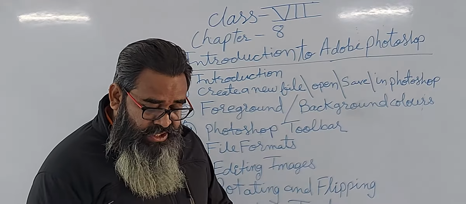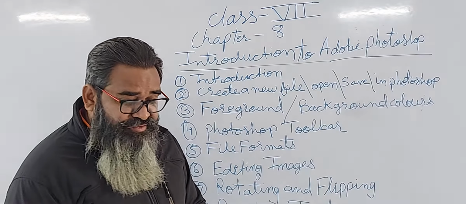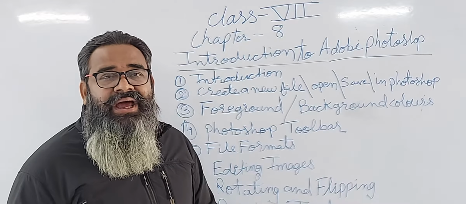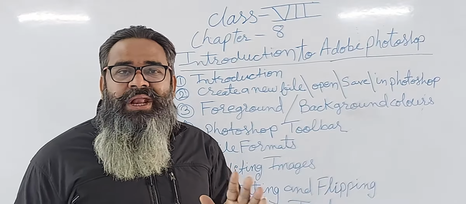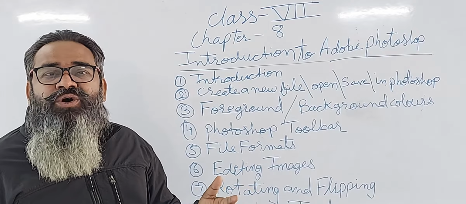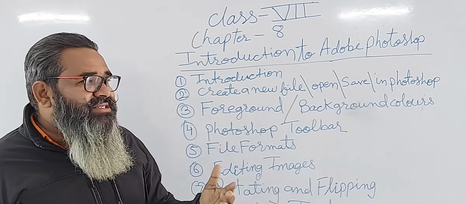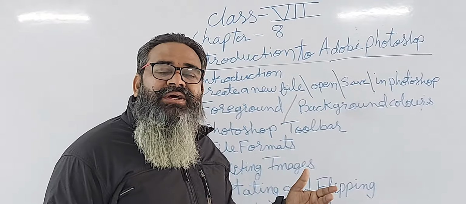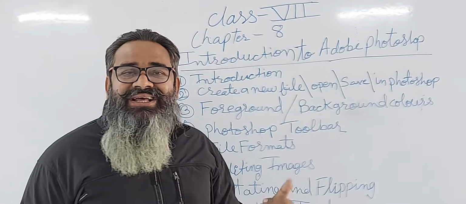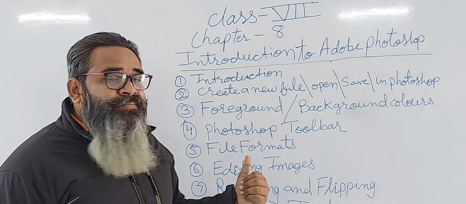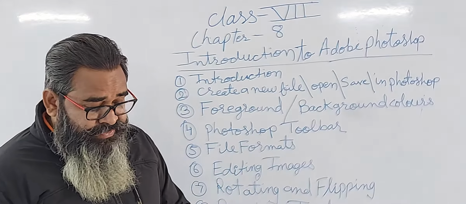Now we move on to the different options: the magnetic lasso tool, magic wand, feather, selecting a layer area, and cut, copy, paste. With the use of marquee and lasso, we can select our image objects. We can change them within the editing toolbar with a different color, style or filter, and make it a new, different-looking image from the previous one. So in Photoshop, we can manipulate an older image into a new one.